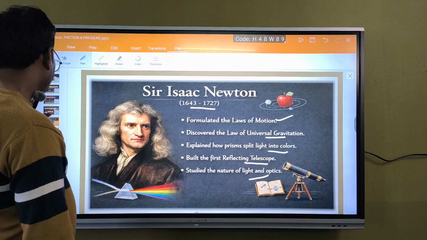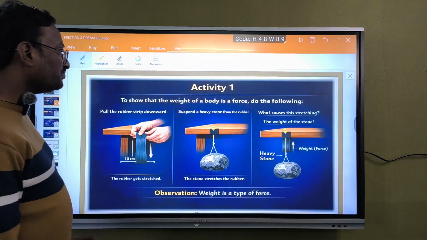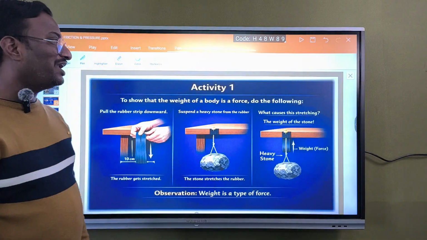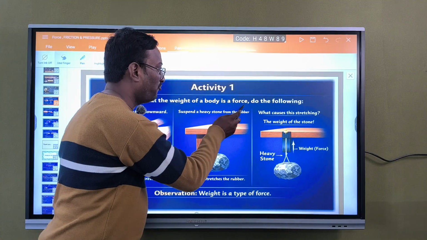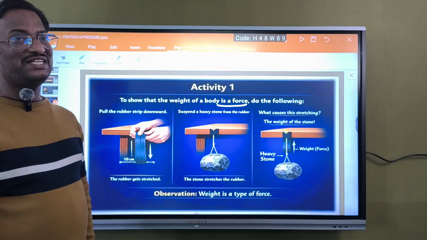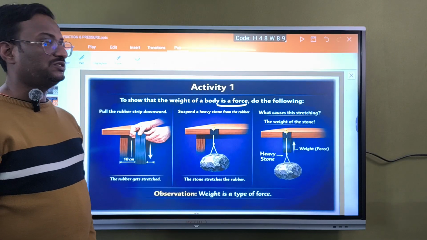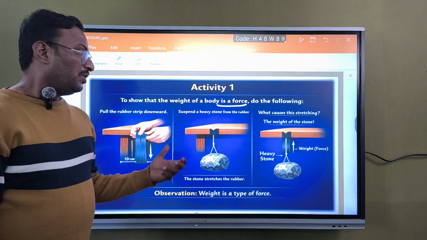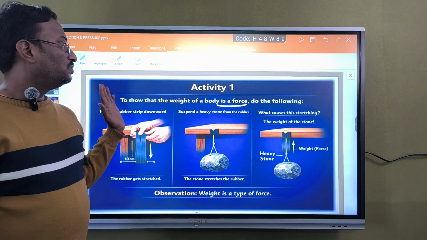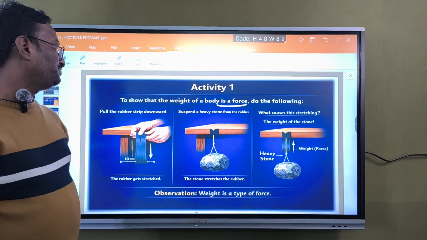We will study something. Next we go for activity 1, to show that the weight of a body is a force. I already told you weight is one of the forces. How can we know this? From this activity we can understand how the weight of a body is equal to force.